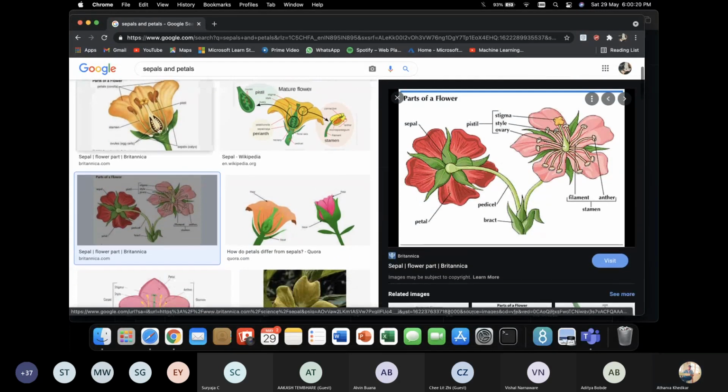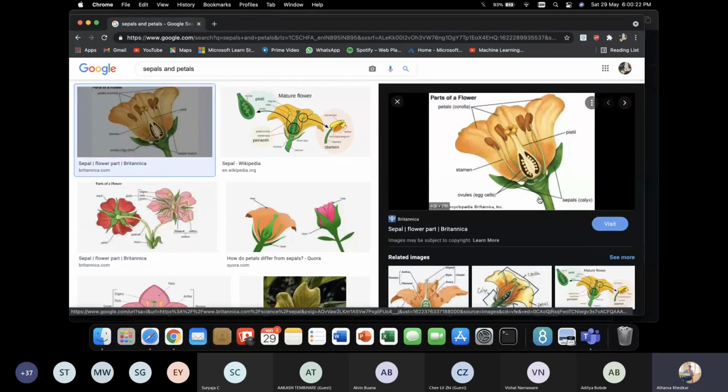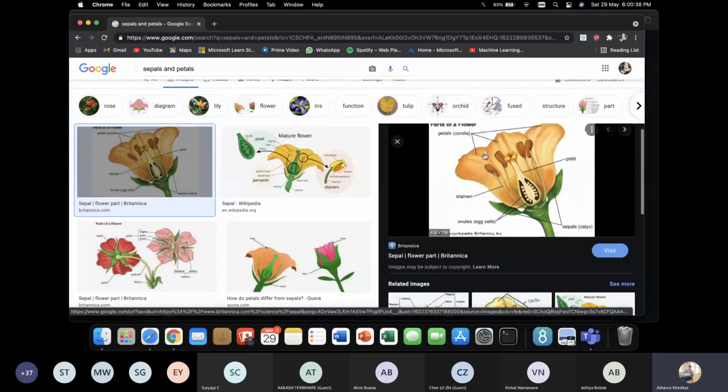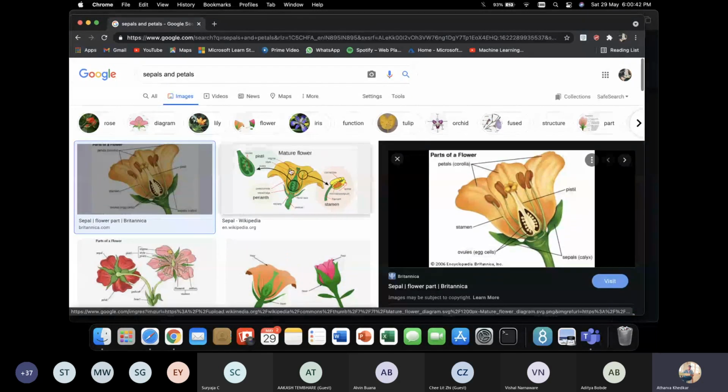In every flower you can see this, and it is called sepal. When the flower is being created, first it's covered in sepals, and then these sepals expand and go down, and the flower comes up from the middle. That much I know of biology. Okay, thank God. So this is sepal, this is petal, easy as that.